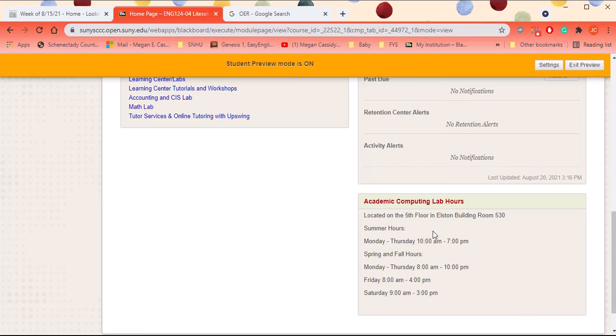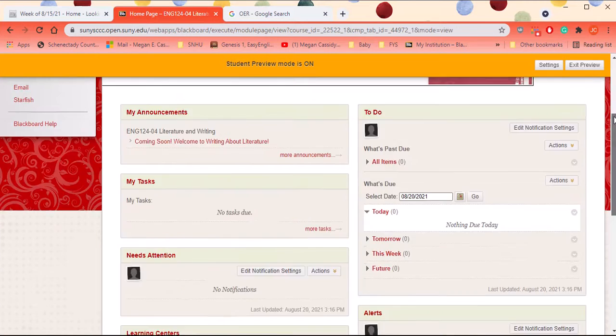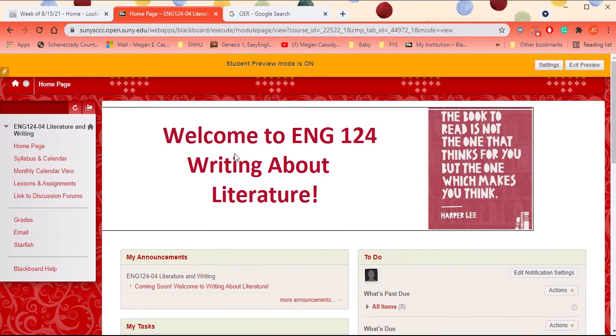If you don't have a computer or you're having problems with your computer or your Wi-Fi at home, you can always come to the 5th floor of Elston. Elston is the building with the main entrance and the cafeteria. You go past the cafeteria and that elevator will take you up to the 5th floor. So that's on the home page.